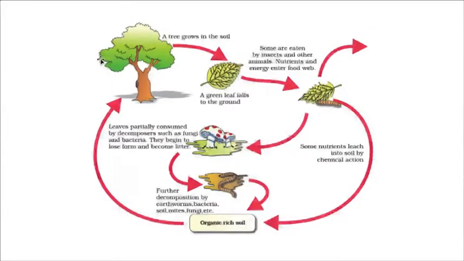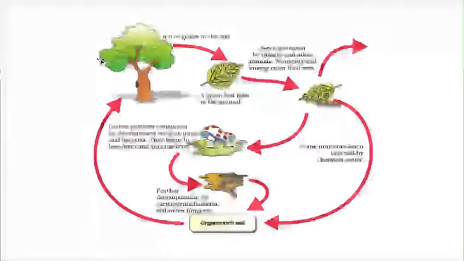So this is how these minerals keep on exchanging from abiotic to biotic, and vice versa, so that these nutrients never get scarce in nature. For example, one organism only eating, not releasing anything out in the form of excreta or in the form of death, because by death also the body is again converted into nutrients and dissolved in the soil. That means either not dying or not excreting.